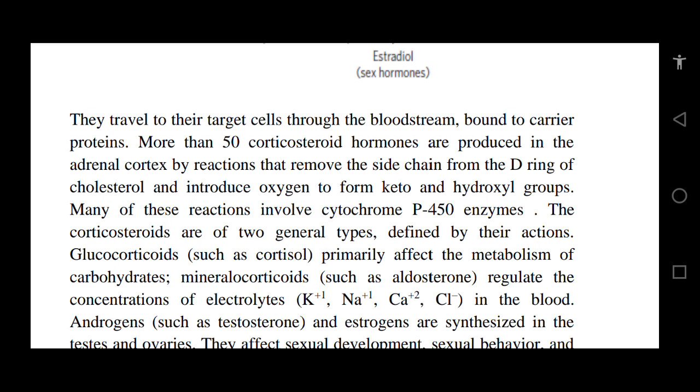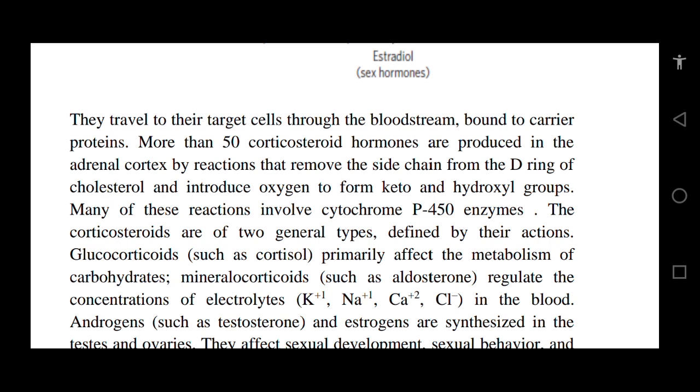More than 50 corticosteroid hormones are produced in the adrenal cortex by reactions that remove the side chain from the D ring of the cholesterol and introduce oxygen to form keto and hydroxyl groups. Many of these reactions involve cytochrome P450 enzymes.